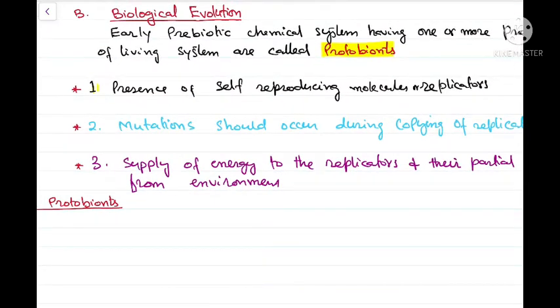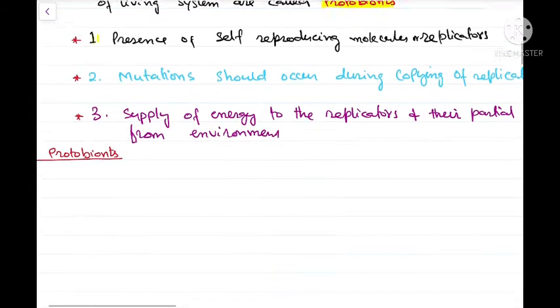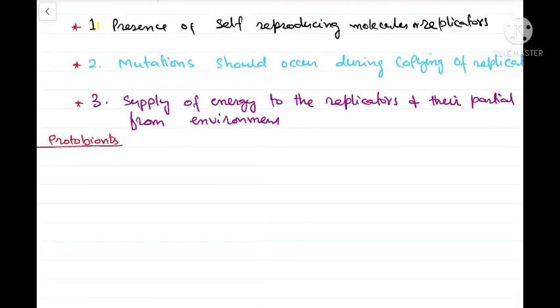Now there are two candidates that are fit to be called protobionts. These two types of protobionts have been artificially synthesized, but they provide an important clue as to how the early aggregates or polymers might have given rise to the first living systems.